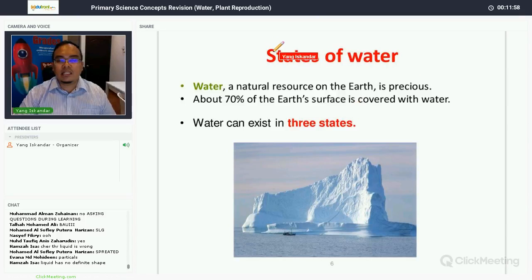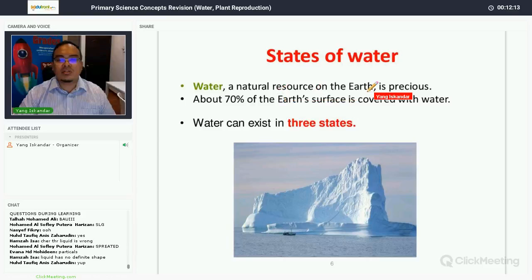Now, in this topic, we are going to look at the different states of water and how water can change its state from one state to another. Now, water, as we know, is a natural resource on Earth and is very precious. About 70% of Earth's surface is covered with water. In Singapore, water is very, very precious. We need to save water as much as we can and not waste water.